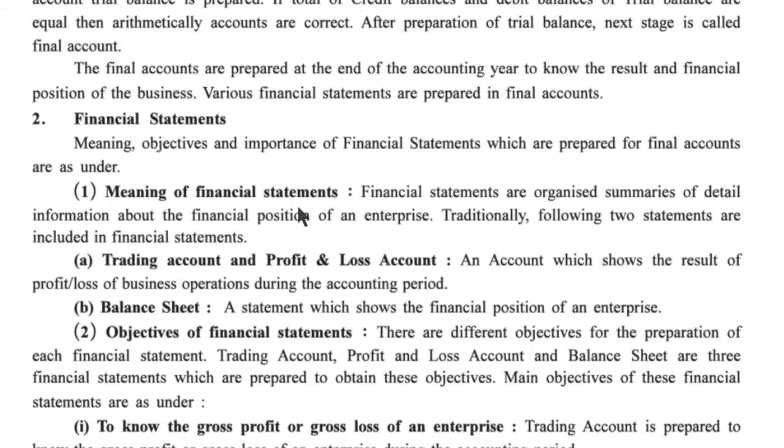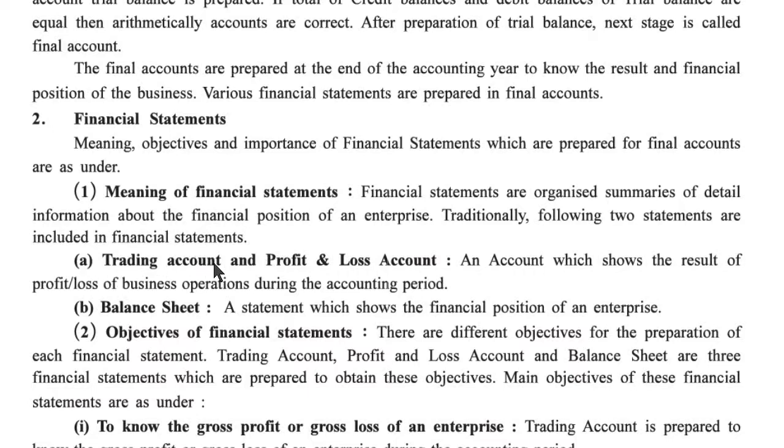Now the second step, financial statements: meaning, objectives and importance of financial statements which are prepared for final accounts, as under. First, the meaning of financial statements. Financial statements are organized summaries of detailed information about the financial position of an enterprise. Traditionally, the following two statements are included in financial statements.